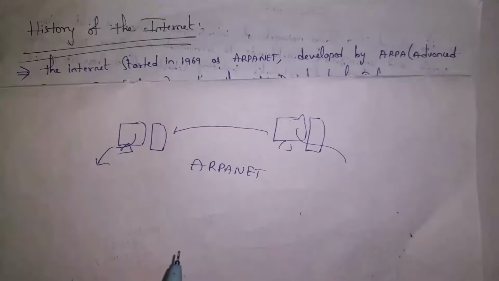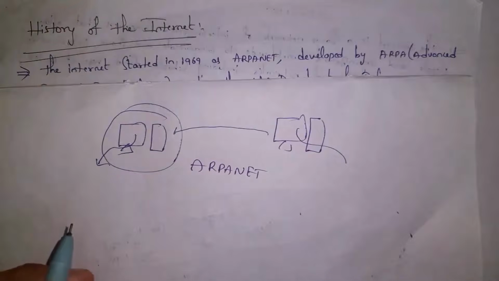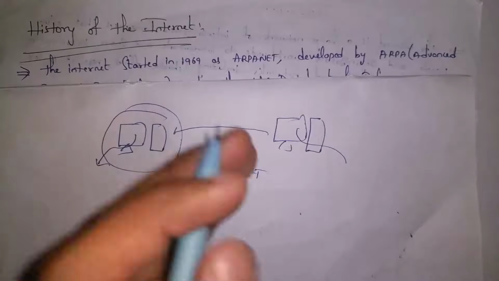Guys, mainly they introduced ARPANET in order to help researchers. As research companies will do various kinds of experiments and various kinds of inventions and discoveries, in order to help them, they introduced ARPANET. Whenever scientists discover anything, it can be transferred to other computers. That is why they introduced ARPANET.